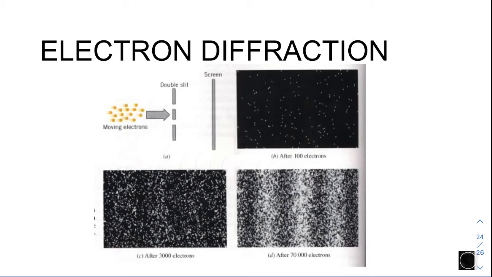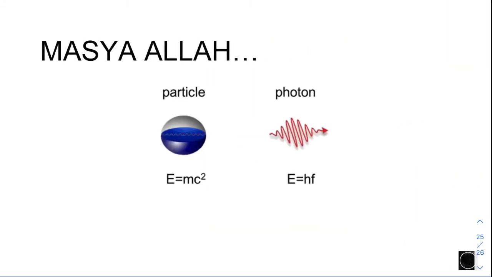The pattern of electron diffraction varies depending on the number of electrons used in the experiment. If you only have about 100 electrons, you will have a scattered pattern and the fringes are not clearly observed. With 3,000 electrons, the image is more accumulated and more intense. With 70,000 electrons, it is clear that you have fringes. The more electrons, the better the result. MashaAllah, how great Allah is.